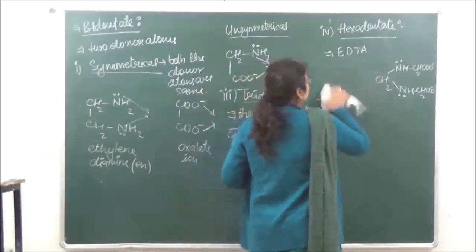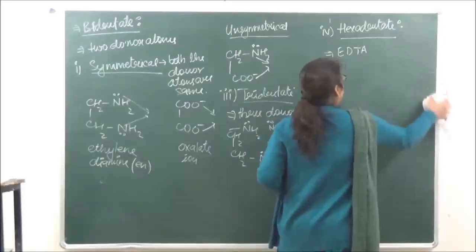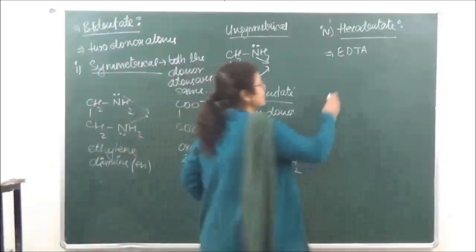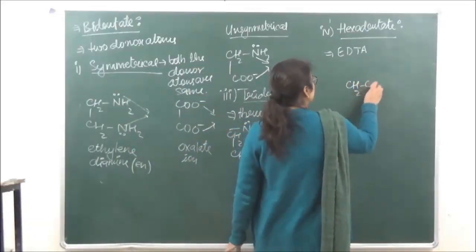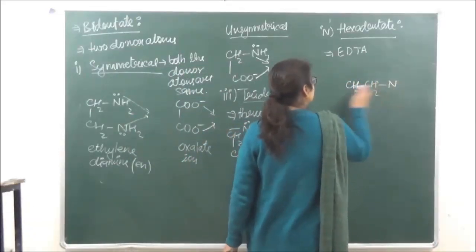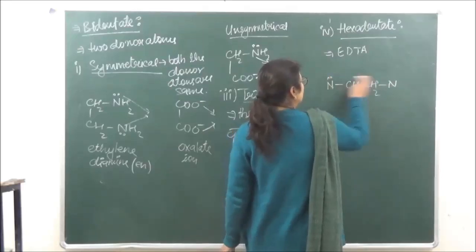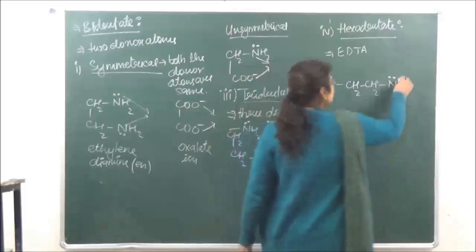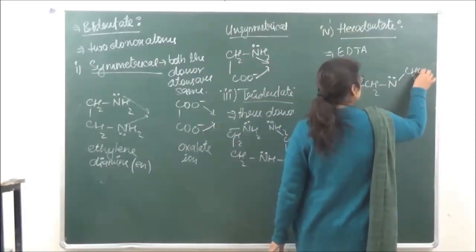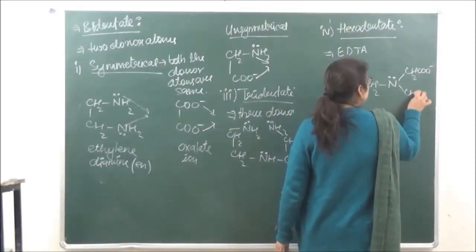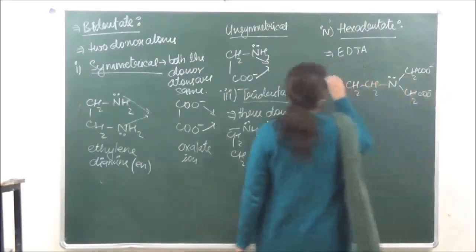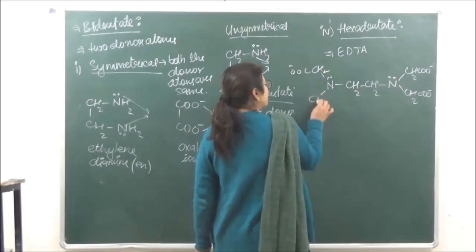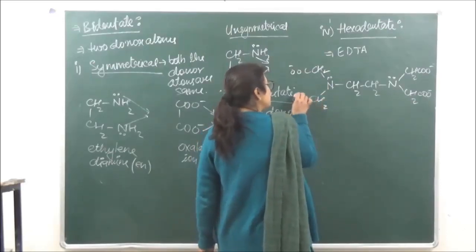Ethylene diamine tetraacetic acid. We have made a tetraamine. So we have CH2, CH2, N and N, 1, 2, 3, 4. So this is ethylene diamine, and with this we have CH2COO negative, CH2COO negative, CH2COO negative and CH2COO negative.